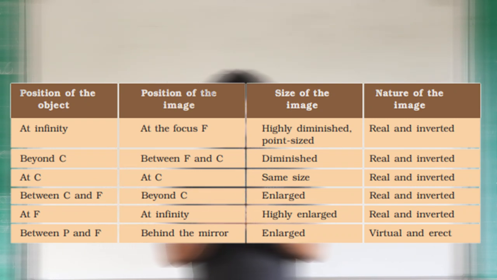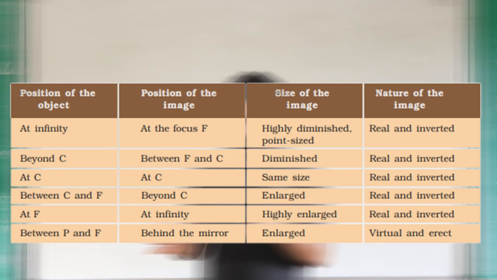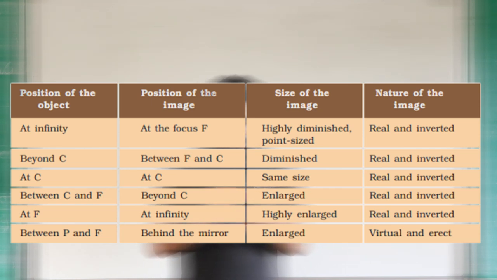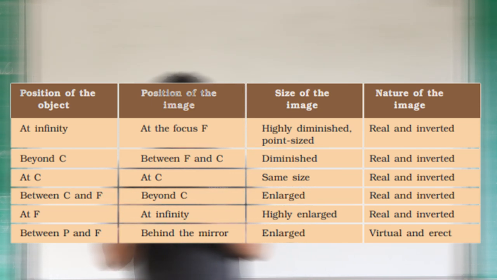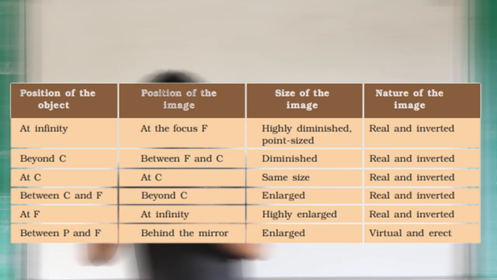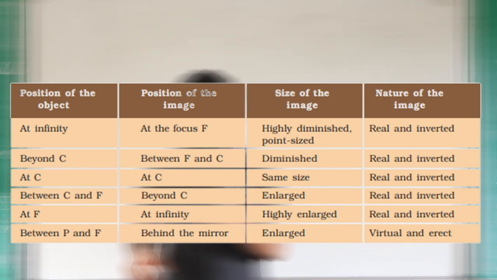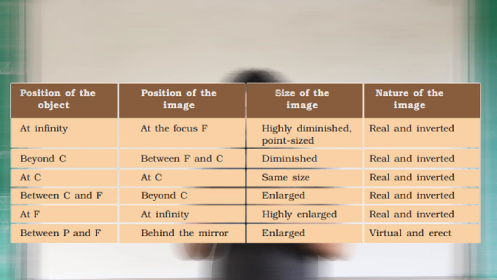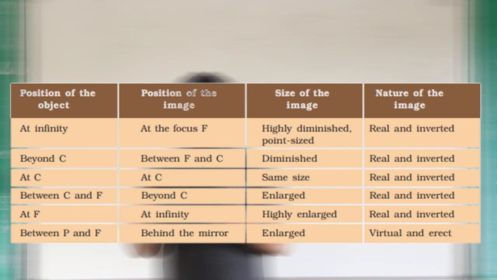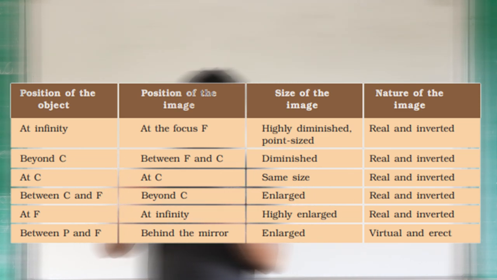In the table, if the position of the object is at infinity, then the image will be at focus. The size of the image is highly diminished, which means very small, and the nature of the image is real, which we can see on the screen, and it is inverted. In the second case, beyond C, the position of the image is between F and C, focus and center of curvature, and the size of the image is diminished, small.